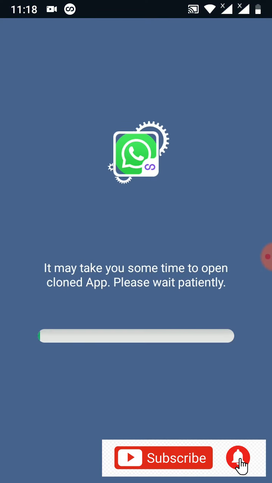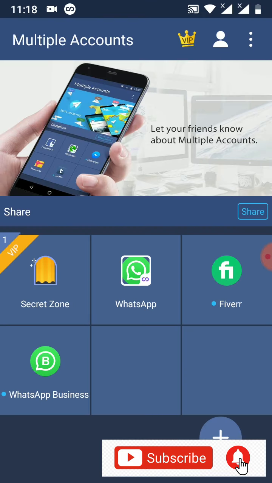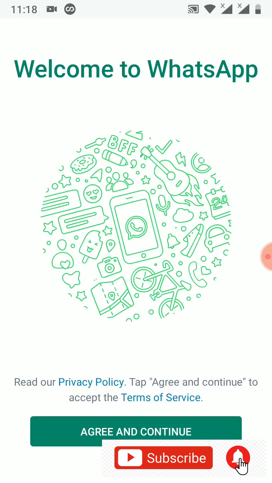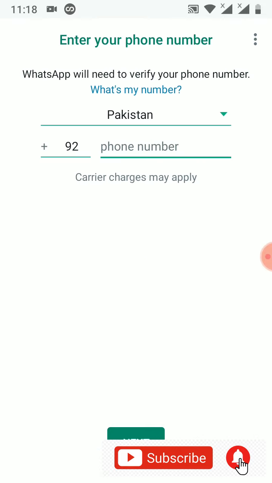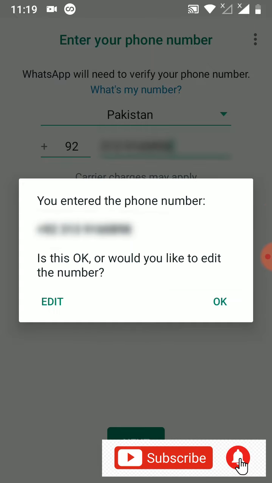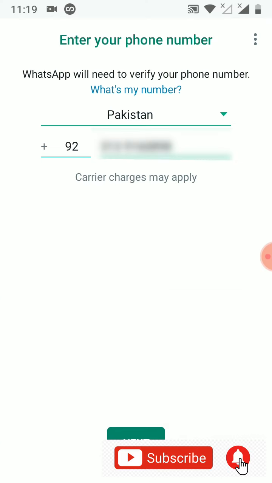You don't need to uninstall your previous original WhatsApp, okay? If you uninstall that one, this WhatsApp will also not work. So I am going to log in, just a normal login as we do in our original WhatsApp. This is also the original one, this is not a fake one, okay? This is just cloning the WhatsApp application. So I am just signing up to this account.